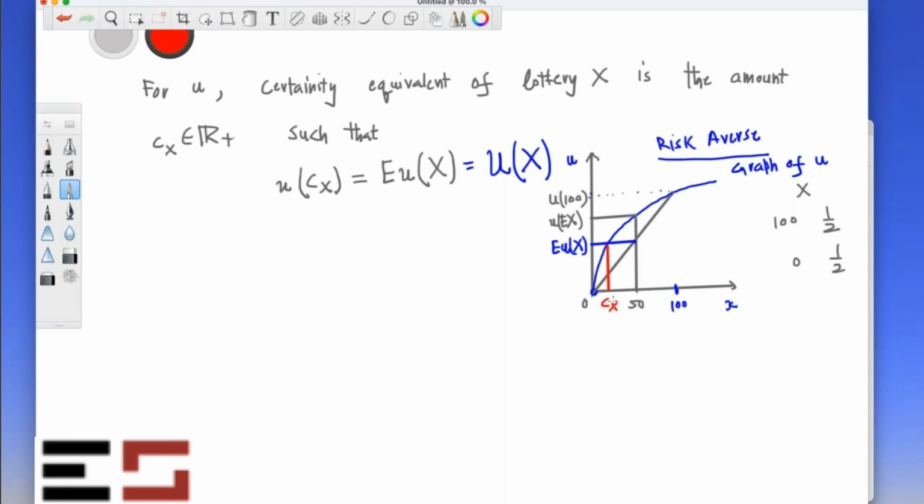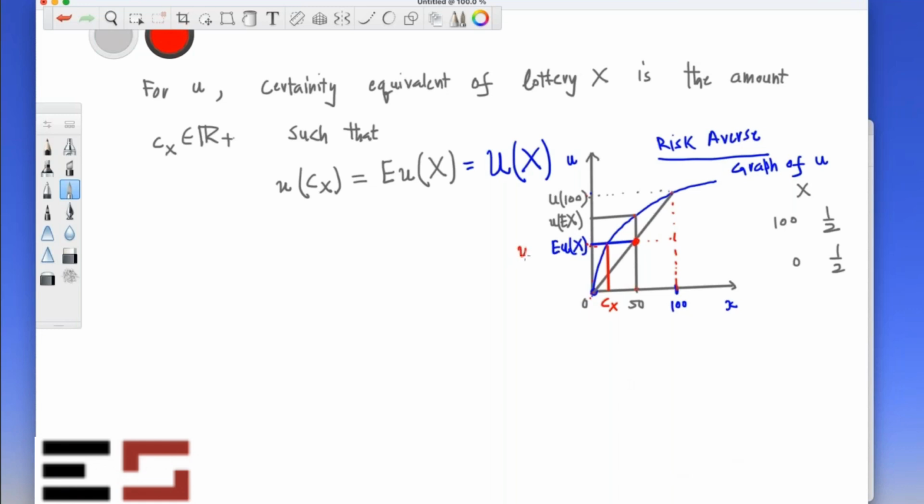And this is of course less than 50. Have you understood this? This is just a picture demonstration of what we just did. So this is EUX, and this is the certain amount which will give you the same satisfaction level as the lottery.